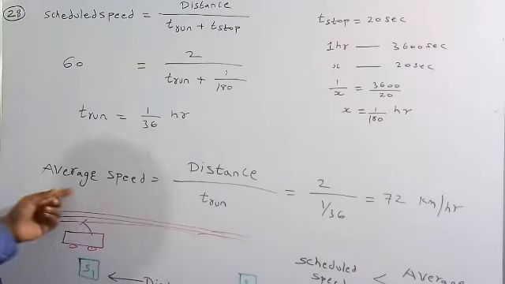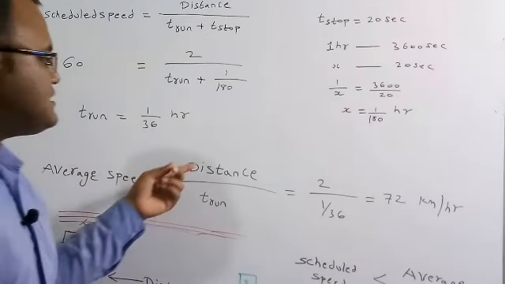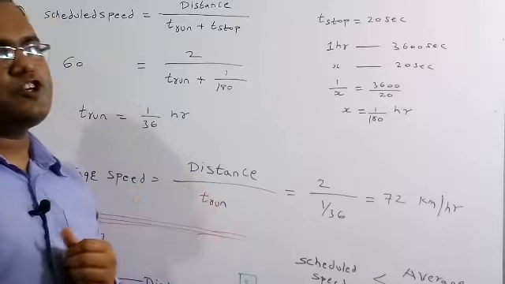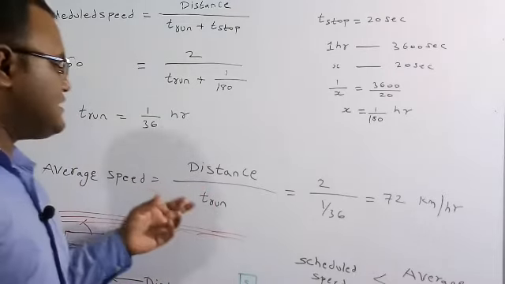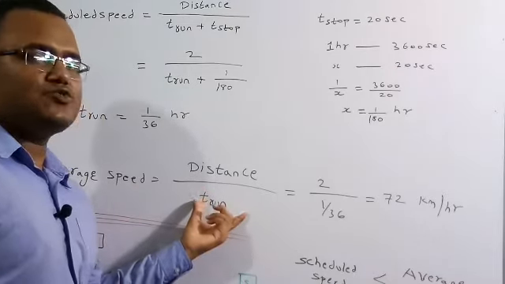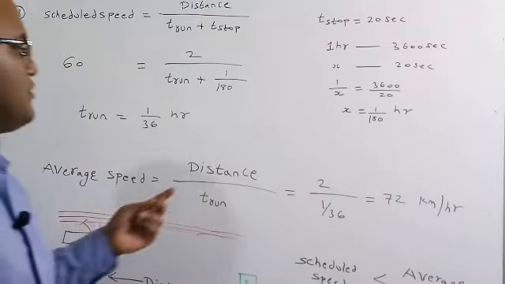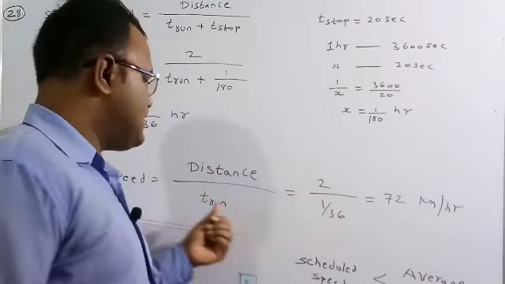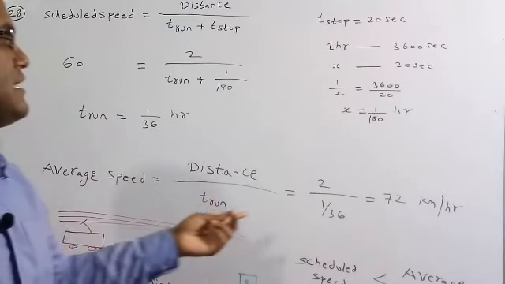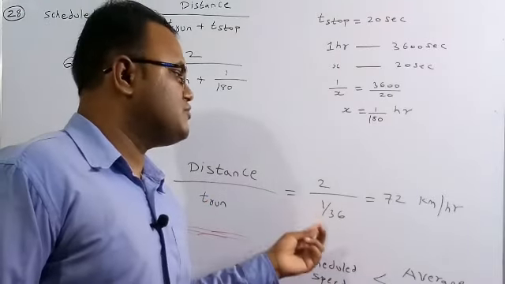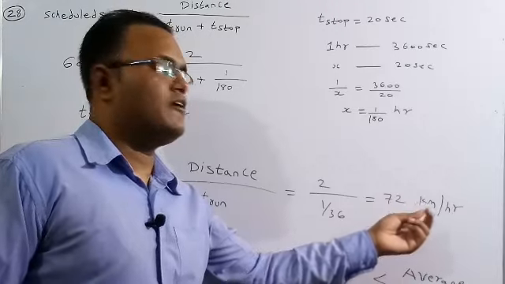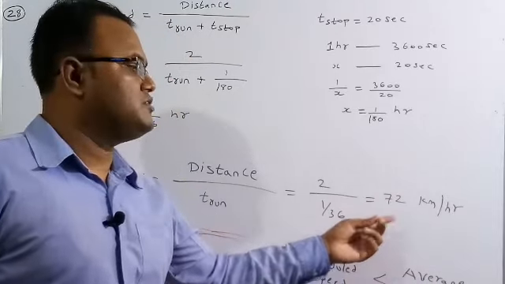So we need to find what is the average speed. Average speed is nothing but the distance by the T run. Here T stop is not included. So that is the reason, as the denominator is less, the total value is higher than the scheduled speed. So the distance we already know is 2 km, and the T run which you already got is 1 by 36 hour. So if you solve this one, we will get 72 km per hour. So this is the required solution of this numerical.